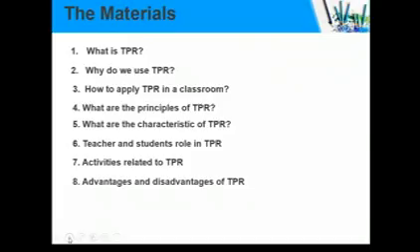The material that I want to give you this evening: the first is what is TPR, number two, why do we use TPR, number three, how to apply TPR, and then the principles of TPR, and also the characteristics of TPR, the teacher and students' roles in TPR, and activities related to TPR. And the next are the advantages, and of course the disadvantages, of using this method of total physical response. There will be around eight materials.